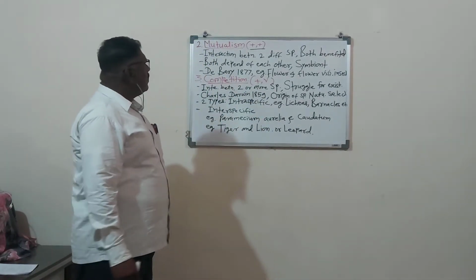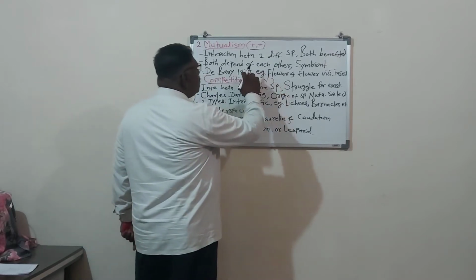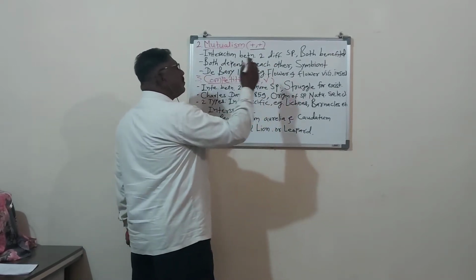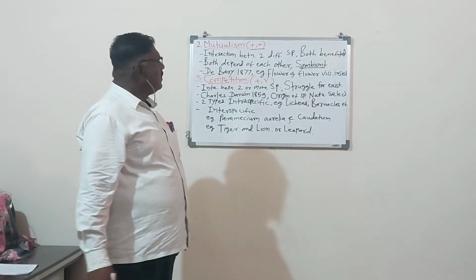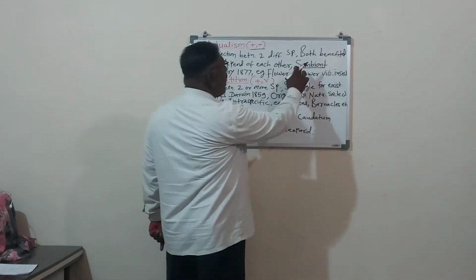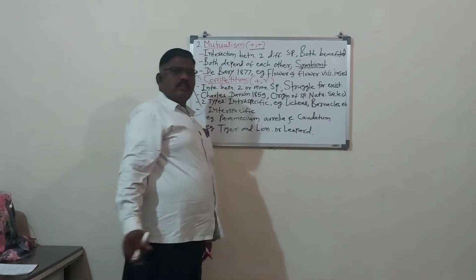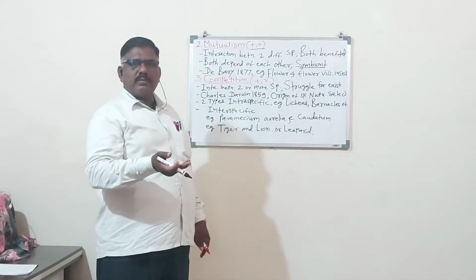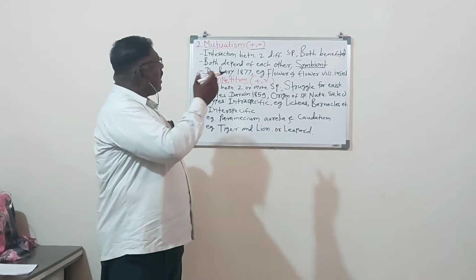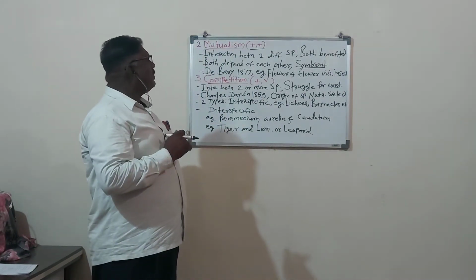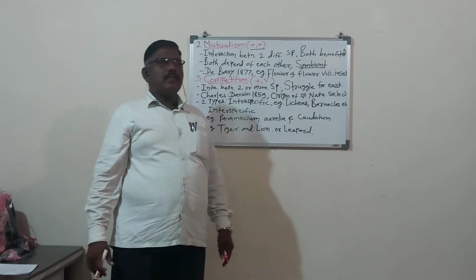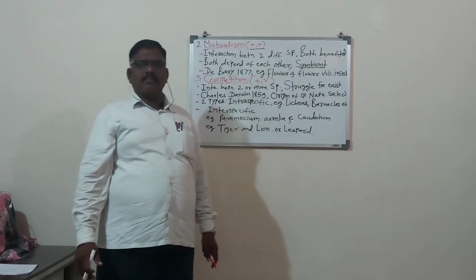Here the dependents, or both dependents, are also called symbionts. Symbiont means they depend on each other. So both are benefited, nobody is harmed. That is called symbiont, and such a type of interaction is called mutualism.